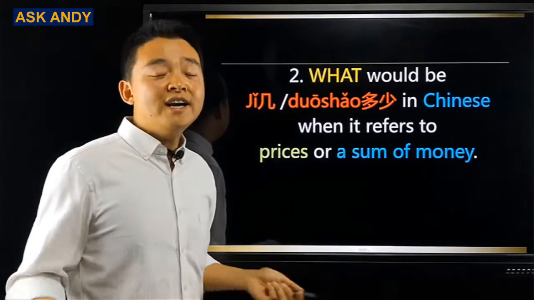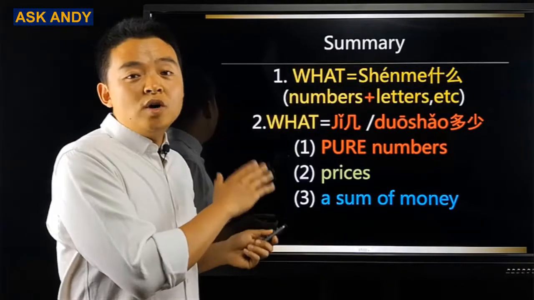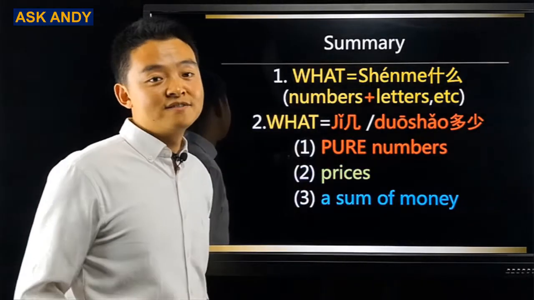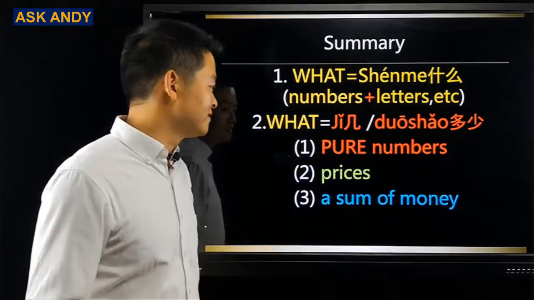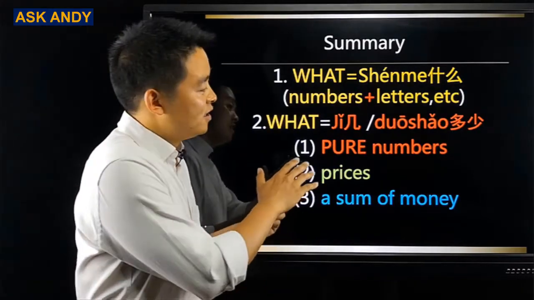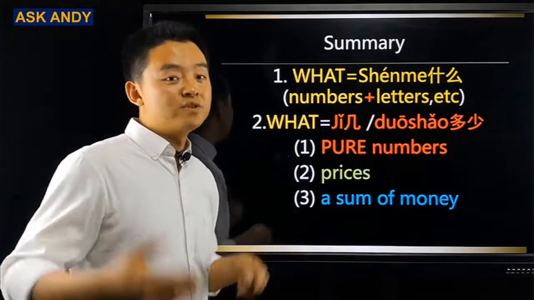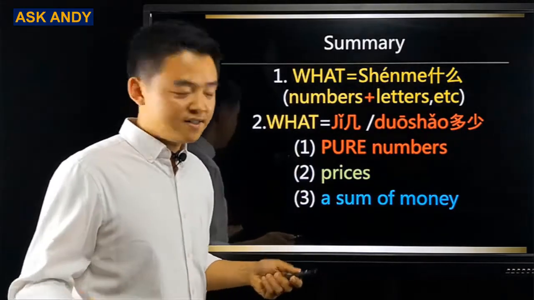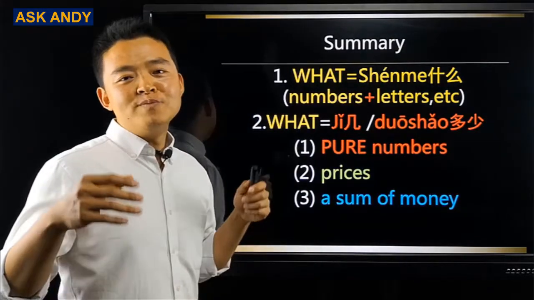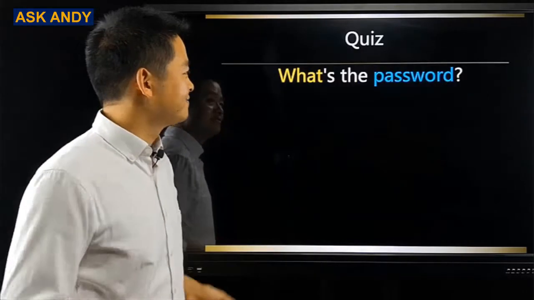It's a bit complicated, right? Let me summarize it for you. Point 1. What equals 什么 when it refers to numbers plus letters, etc., or something else. Point 2. What equals 几 or 多少 when it refers to 1. Pure numbers. 2. Prices. 3. A sum of money. I know it's not easy for you to remember so much information in a short time. Let's try it out with a quiz.